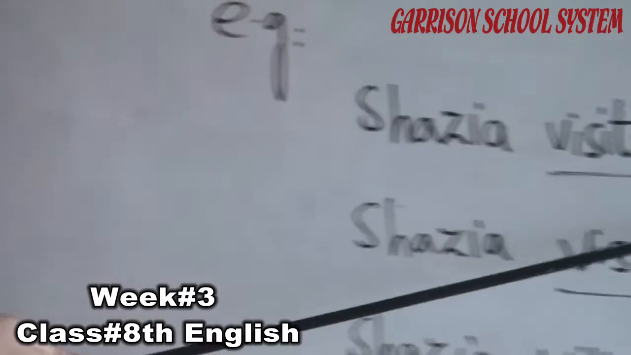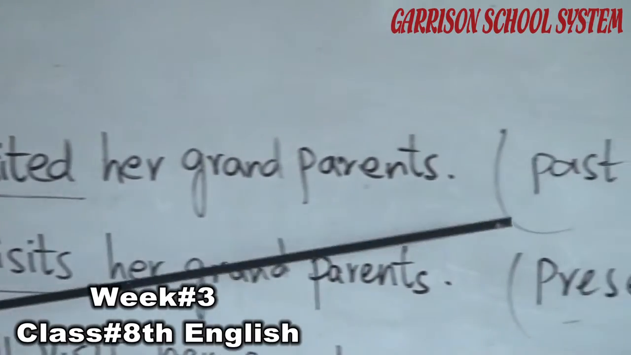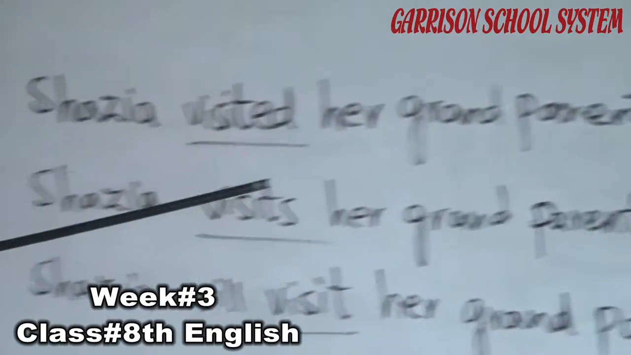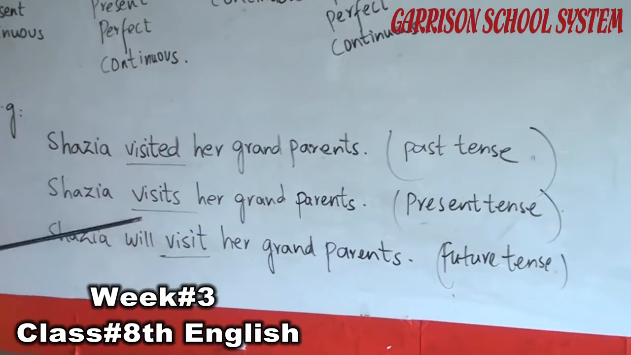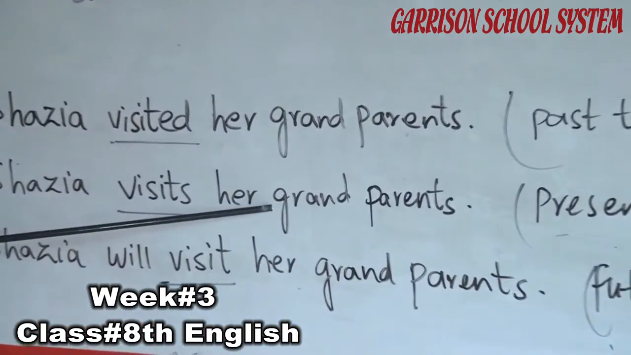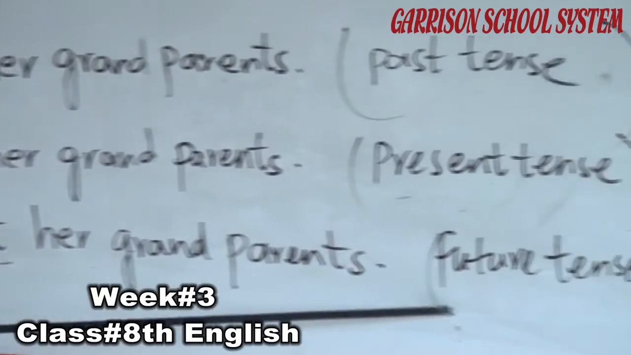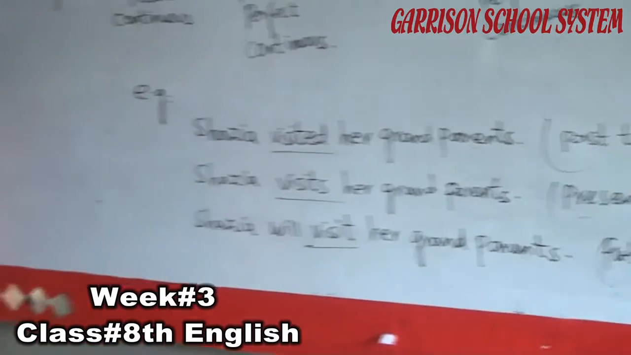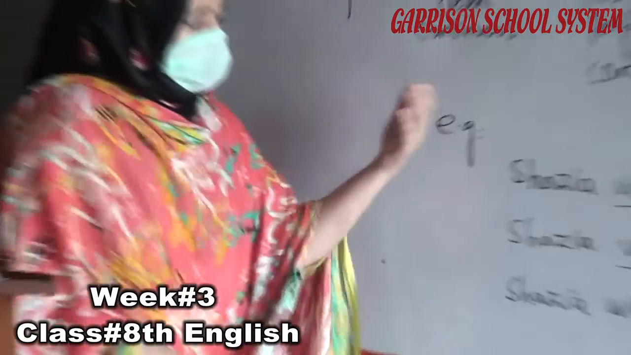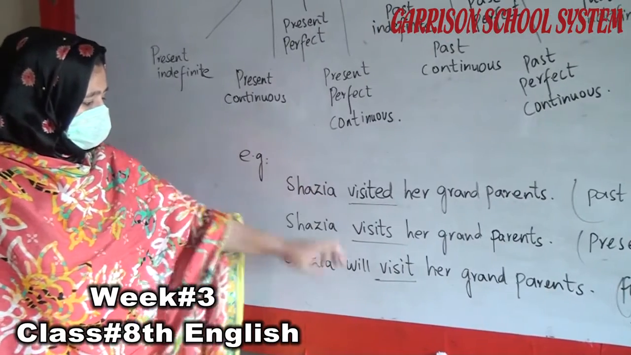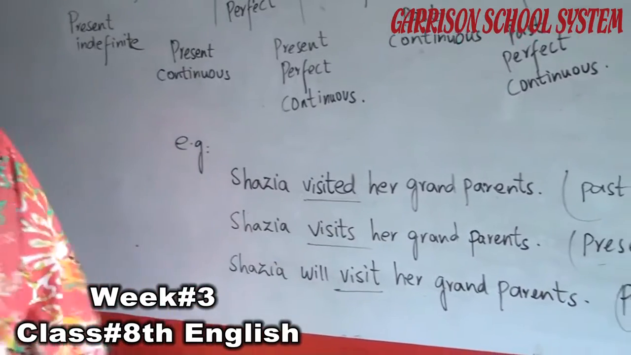Shazia visited her grandparents. That sentence is in past tense. It means she visited a day before, yesterday or a week before. Shazia visits her grandparents means she comes to visit them. And Shazia will visit her grandparents is in future tense, that she will go to visit them in future. A verb can be changed from one tense to another. Look at this example. The verb can be changed from one form to another. This is the simple past form, then the present tense, and then the future tense.